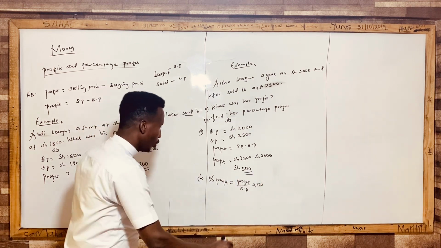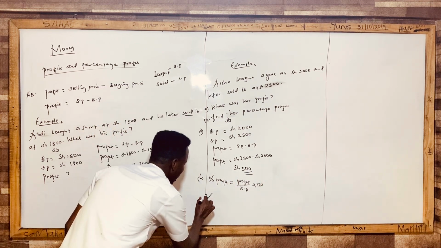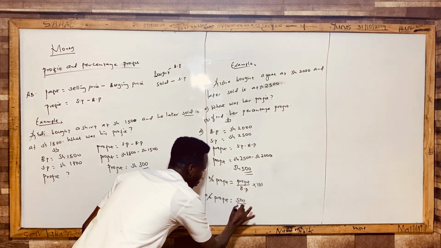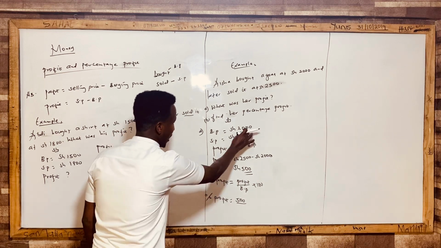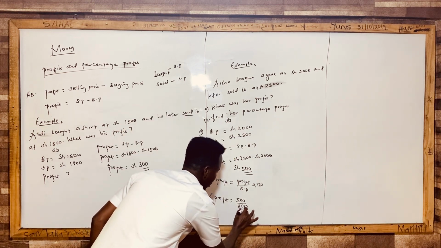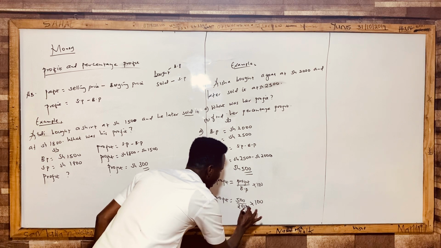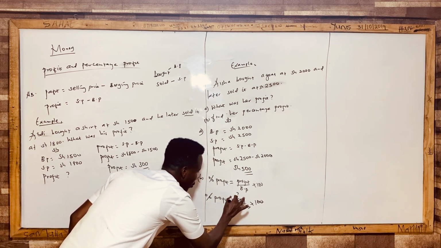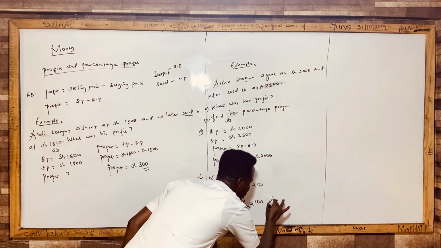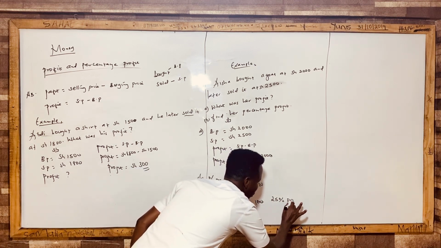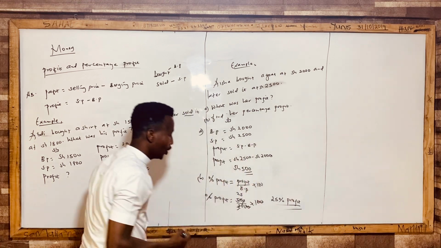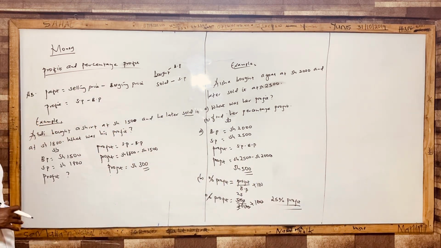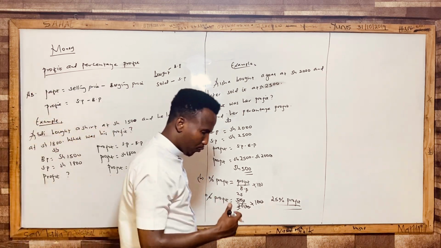And you have already gotten the profit. So our percentage profit is equal to 500, which is our profit, divided by the buying price, 2,000, times 100. Cancel these two zeros, cancel also this one. 100 by 2 is 50, 500 divided by 2,000 gives 25. So this is 25% profit. As a percentage, it is 25.